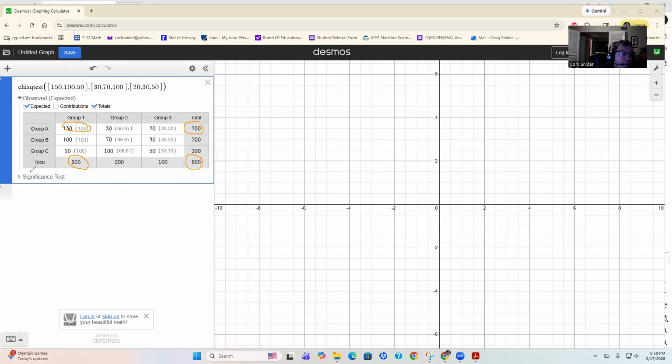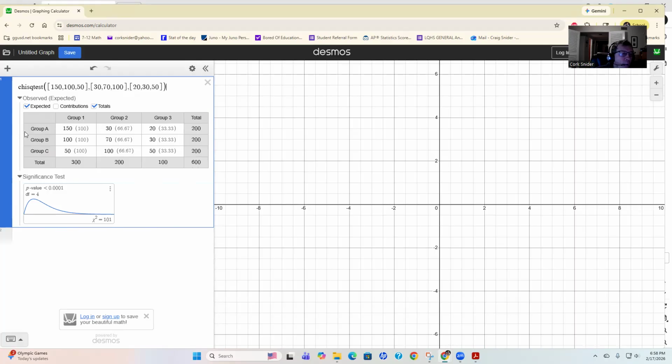I'll do another one here: 200 times 200, which is 40,000, divided by 600, and you're going to get this number right here. That's how you get the expecteds. As you can tell, the expecteds in this case are the average of the three numbers. Then go ahead and run the test itself, and there you have it.